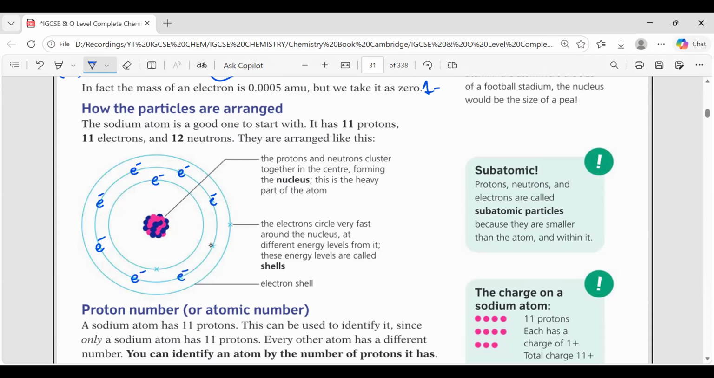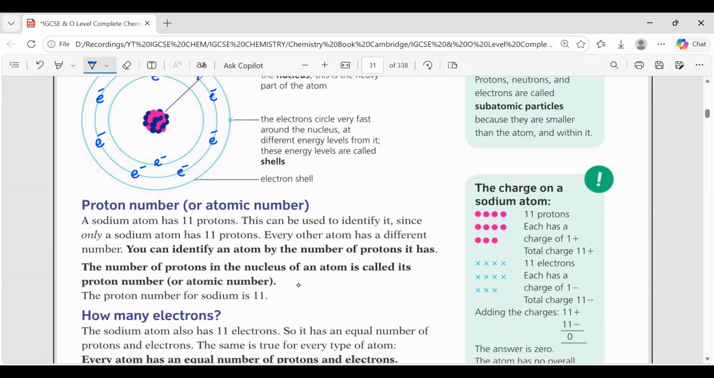The maximum capacity of each shell is 8 electrons. In the first shell, there will always be 2 electrons. The capacity of the second shell is 8 electrons, and this will increase and so on. There are shells and subshells.